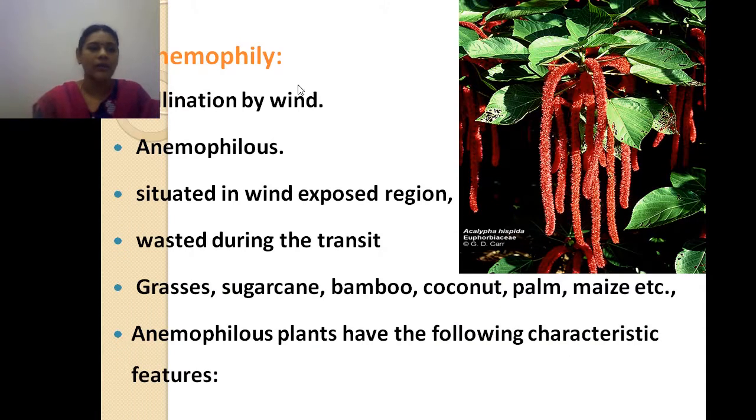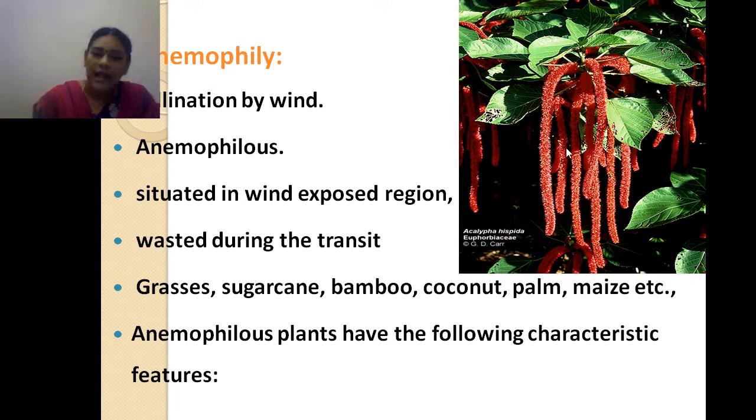Next I am coming to anemophily. What is anemophily? Pollination by wind is called anemophily. These plants or flowers are called anemophilous flowers or anemophilous plants. Why are they called anemophilous? Because these flowers get pollinated only by the wind.